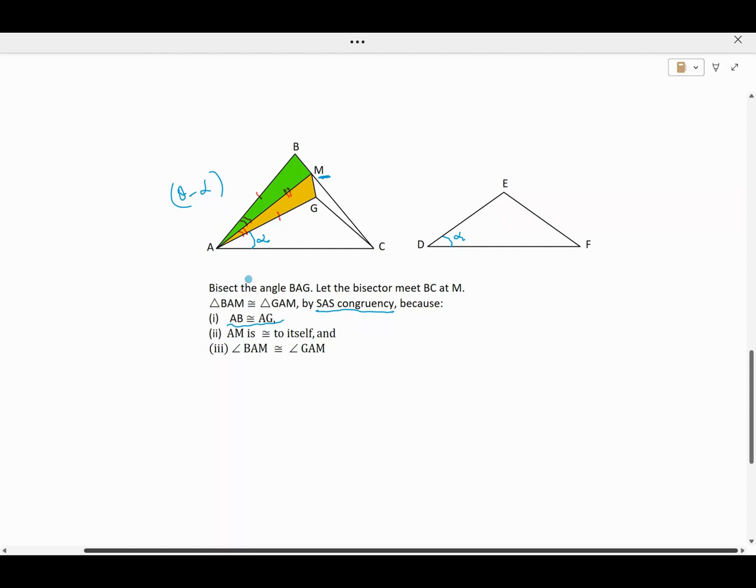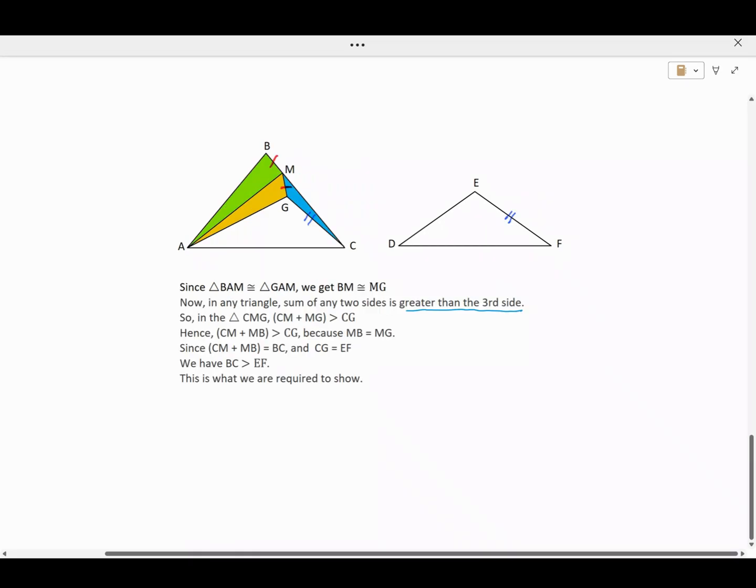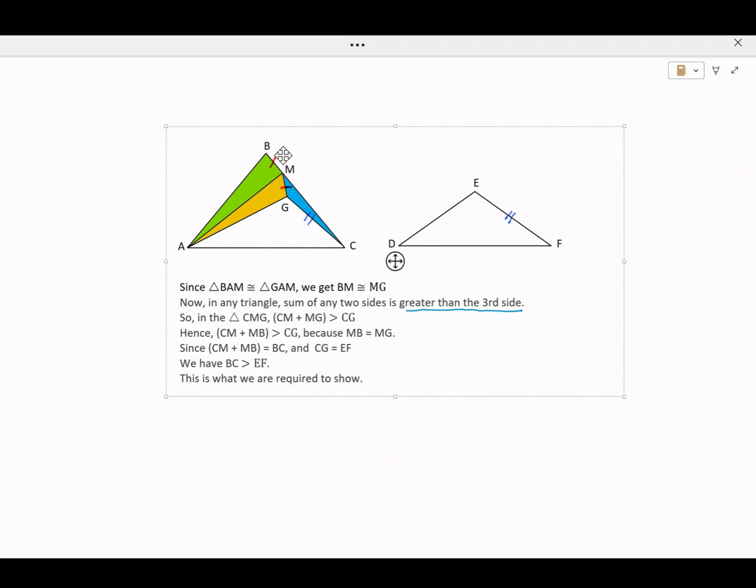AM is congruent to itself, which is common, and angle BAM is equal to angle GAM because we have bisected this angle BAG. Since triangle BAM is congruent to triangle GAM, we get BM is equal to MG.